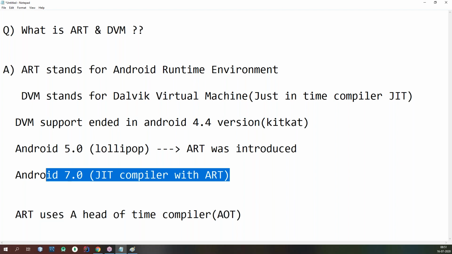We are not putting load on the processor, because every time we are not asking it to convert bytecode into binary code instructions. We are doing it in one shot only. During the app installation only, it will convert into binary code instructions. So at runtime, your code is executed directly. So it doesn't increase that much load on the CPU, and the battery cannot be drained quickly.